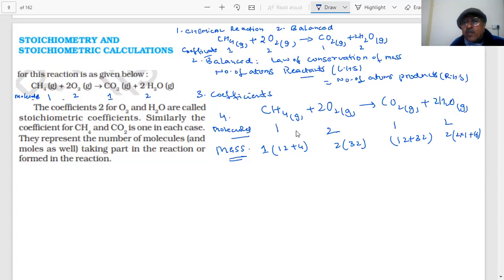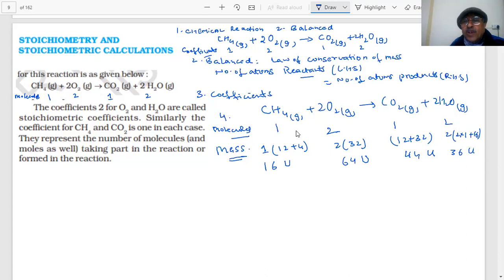If I do the maths, students, what you are getting is 16 U. I am writing U presently. What is this? 2 times 32, 64 U. And this is 44 U. What is this? 18 into 2, 36 U.